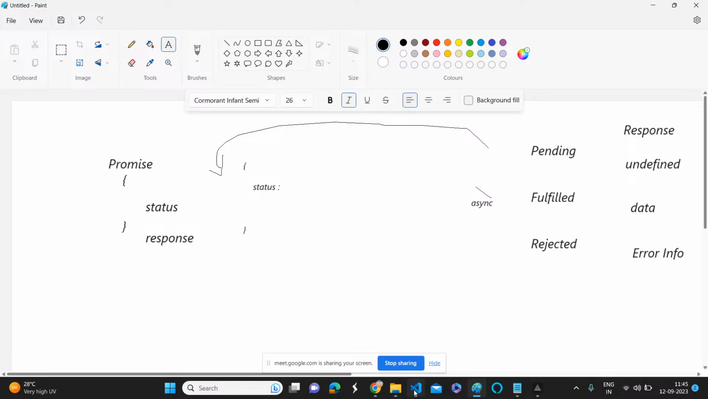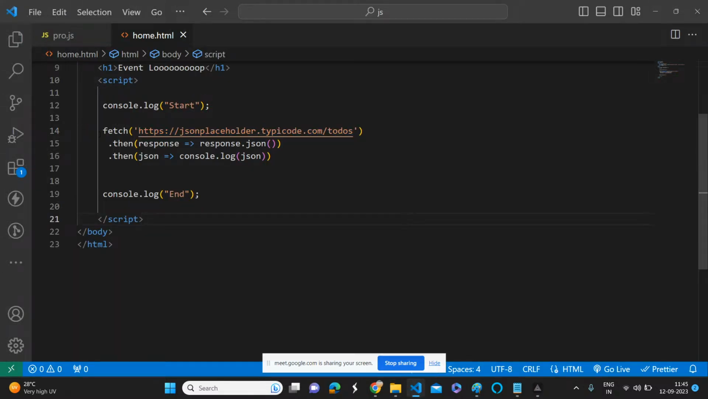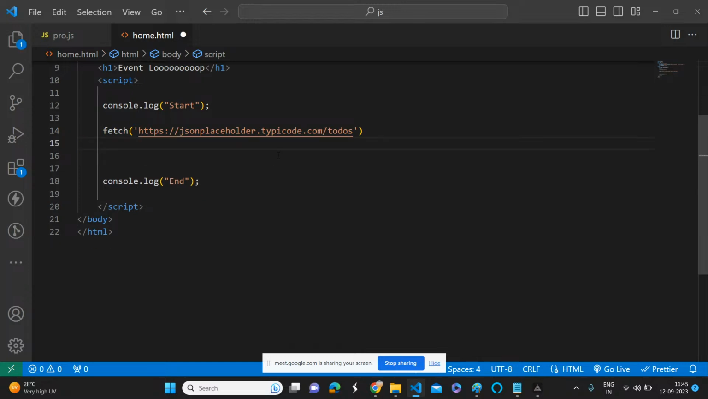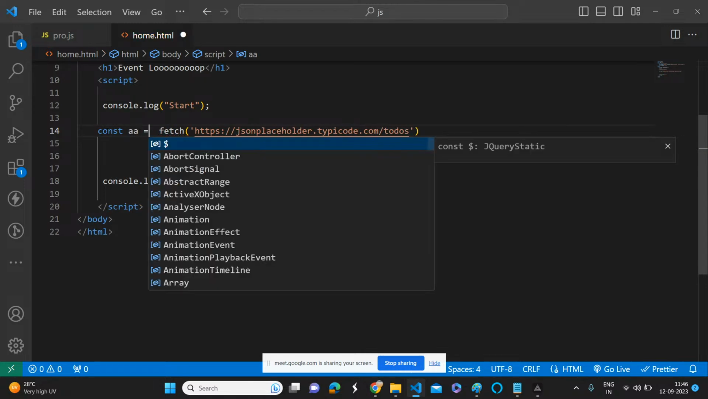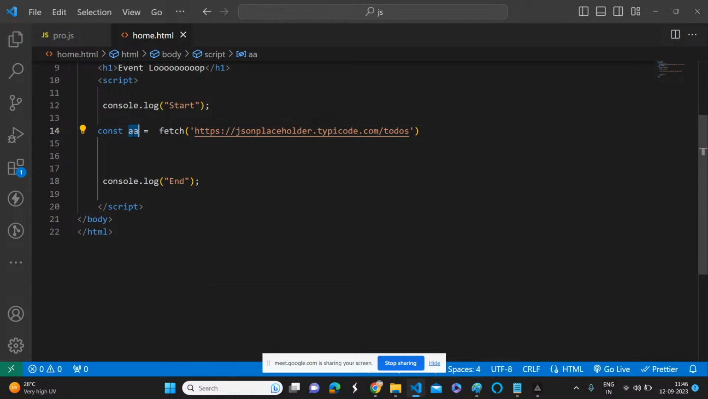So let's see. Now, whenever we have sent an asynchronous call through this fetch API, it is returning a promise. Before understanding what this is, let's delete that. So what we understand is, whenever we invoke a fetch API, it will return a promise. Let's see whether it really returns a promise or not. So here I'm just putting my first promise.